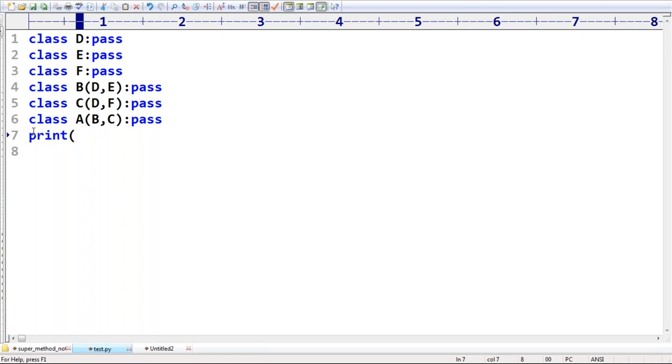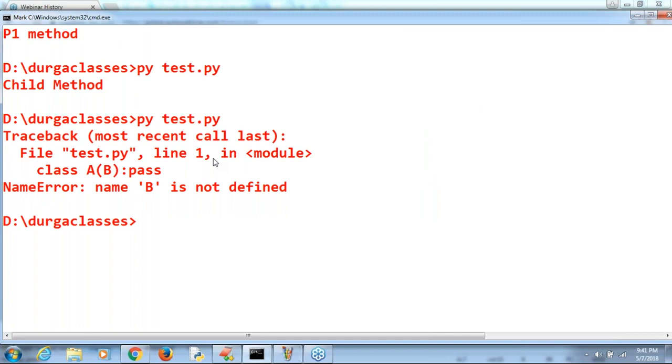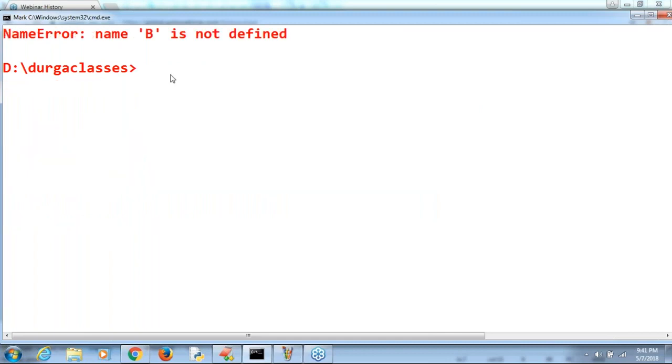You want the method resolution order of A? You can call A dot MRO. Remember that, okay? So now the method resolution order from A you can get by default. Let me cross check this one. What is the answer, sir? Yes, maybe correct or maybe not. Please cross check your answer, sir.